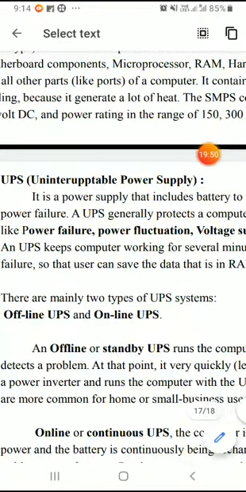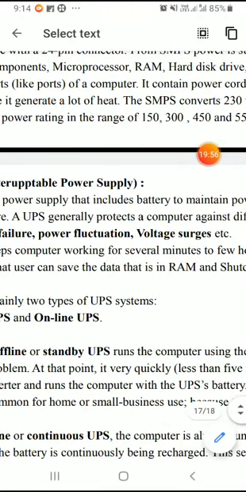So that the user can save his important data which is available in RAM. RAM means random access memory of a computer system. Usually whenever you start editing or typing a program or writing information, the computer retains the information in the random access memory, which is nothing but temporary.